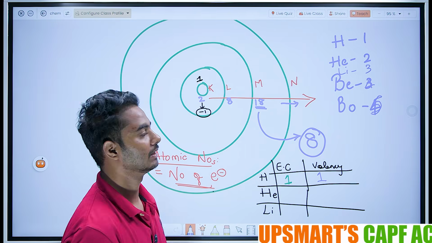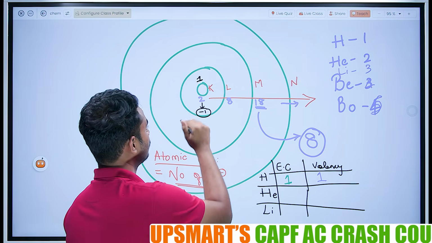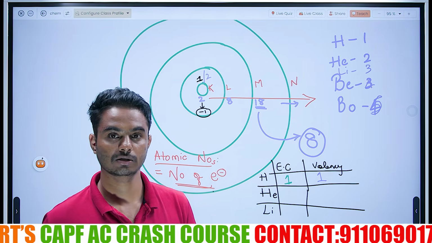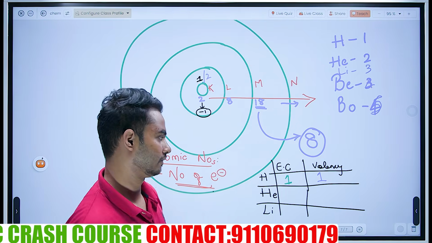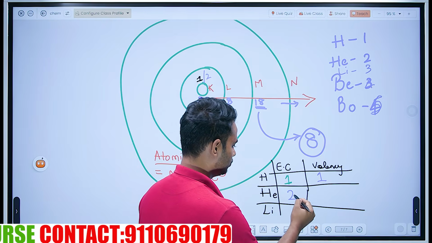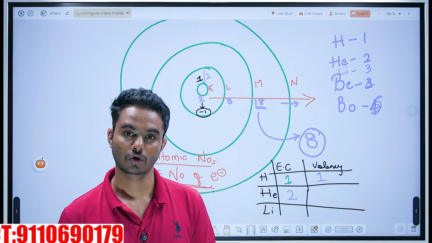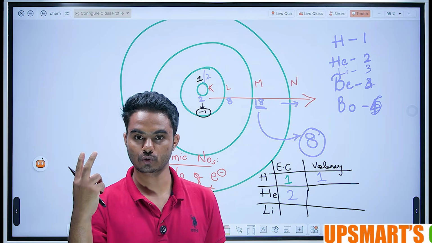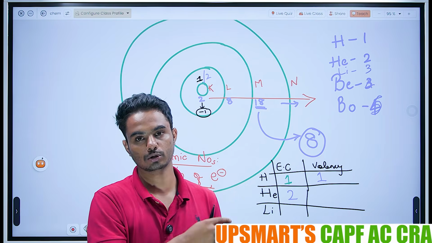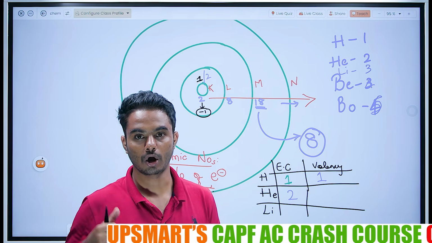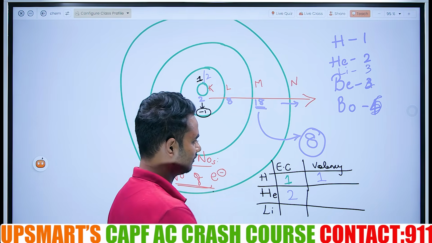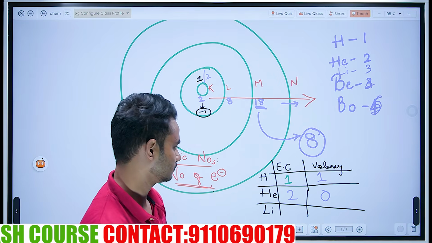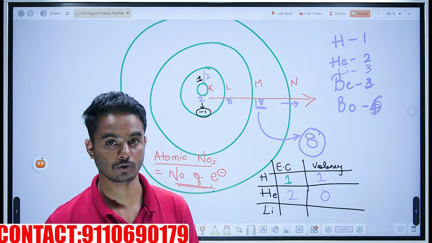Second one is helium. Helium has 2 electrons. K can cater both the electrons, so the electronic configuration is 2. Now how many are empty in the K shell? There are 2 slots. Both are filled already. How many are empty? No empty. So the valency is 0. Easy.